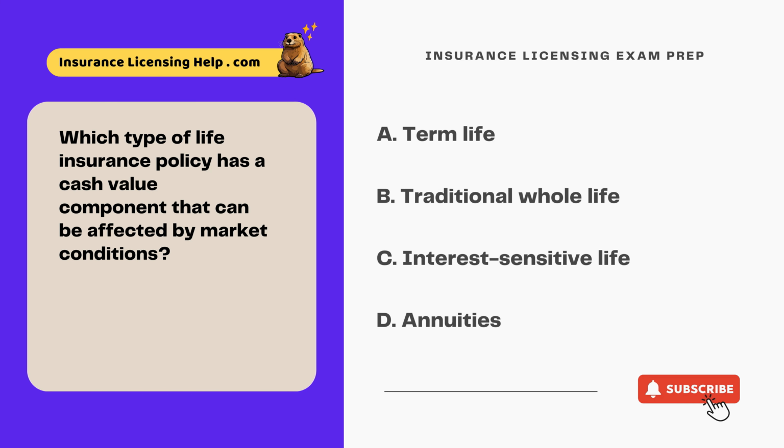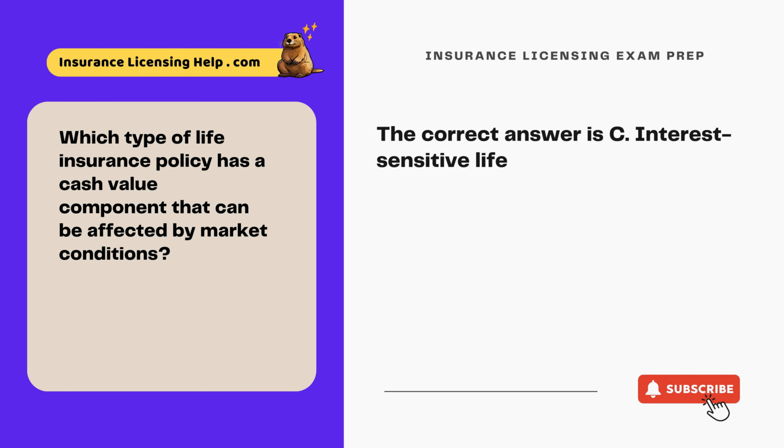Which type of life insurance policy has a cash value component that can be affected by market conditions? A. Term life. B. Traditional whole life. C. Interest-sensitive life. D. Annuities. The correct answer is C.